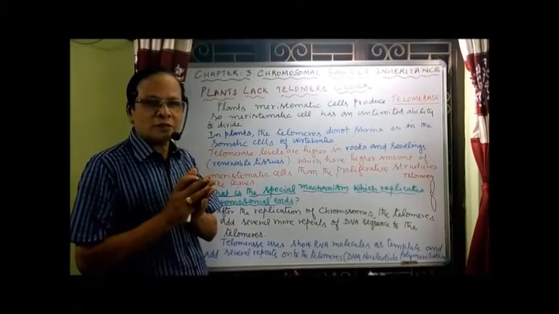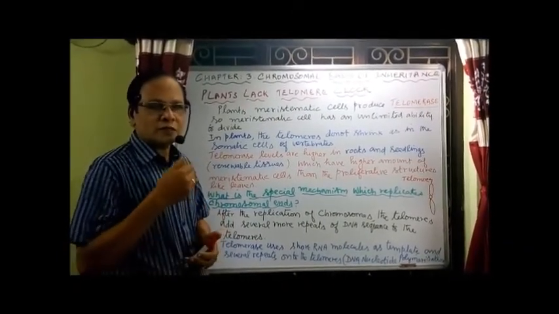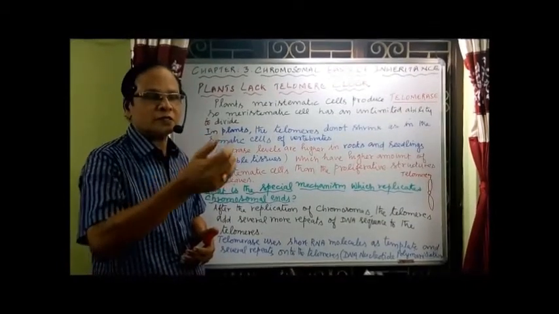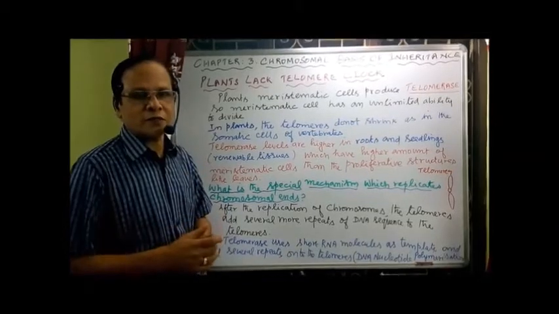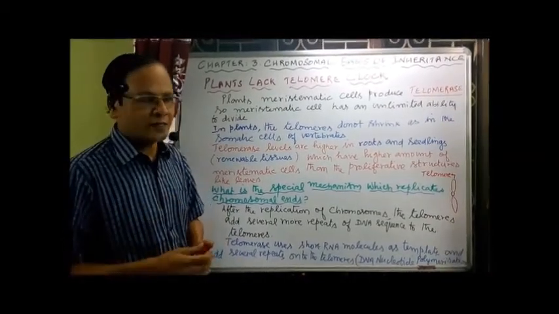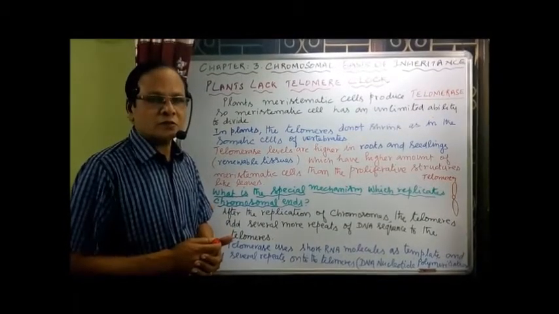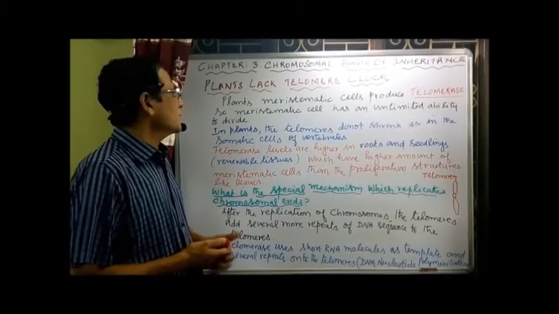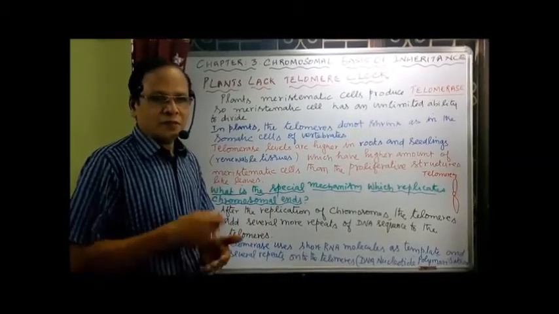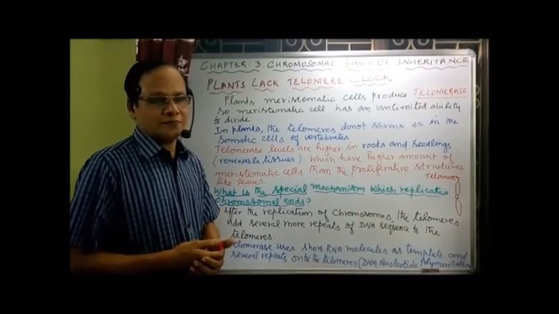Now the telomere is nothing but the terminal end of the chromosome, where we have the DNA in the form of repetitive DNA sequences, unlike other places. The repetitive DNA sequence is otherwise called satellite DNA. So in the telomere region, we have several repeats of DNA nucleotides. There, the replication of the chromosome takes place very fast.